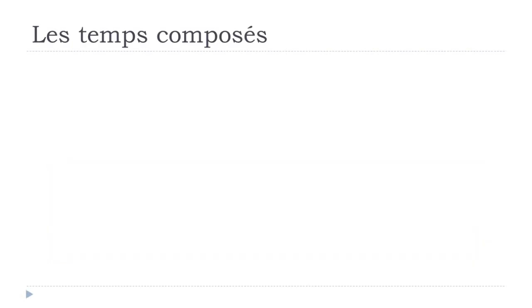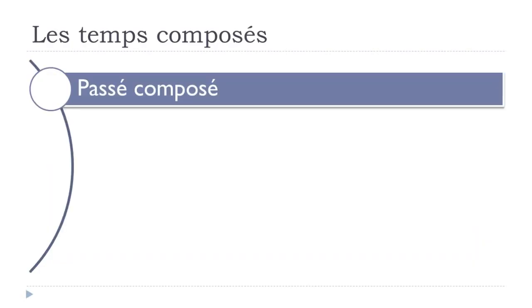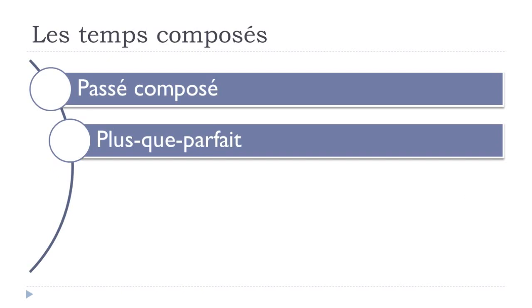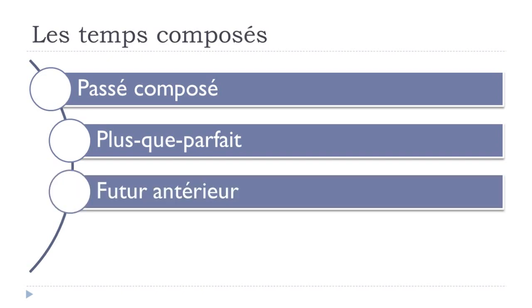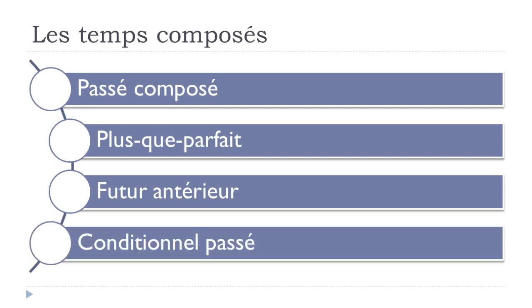So far we've been seeing first le passé composé, then we saw le plus que parfait, after that came le futur antérieur, and finally we saw le conditionnel passé. And so the common thing that we have between all these tenses is that they are composed, okay? So they will be constructed the same way, but then of course few things will change. Obviously the first part that we get to use, avoir and être, will change, but then the rest, construction with the participe passé, will be the same, okay?